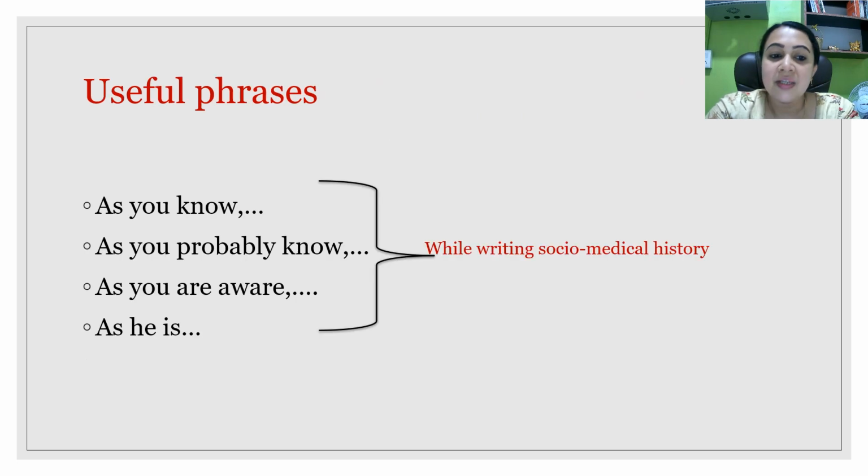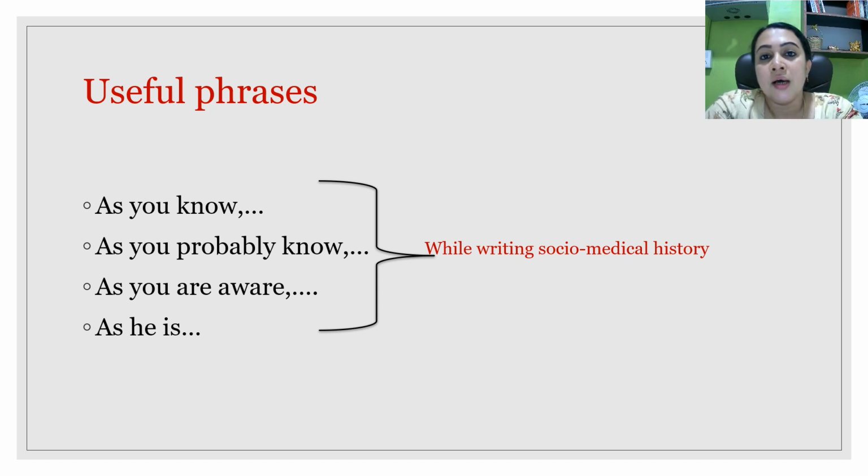Another point to be noted is that there are some useful phrases you can use when writing a known case. You can write "as you know," "as you probably know," "as you are aware," or "as is" when you are writing the socio-medical history.